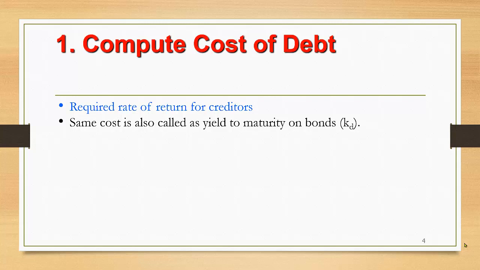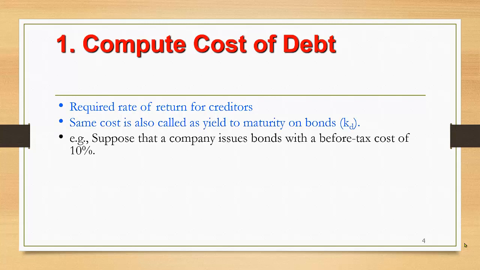Or in other cases, if the funds are raised through issuance of bonds, it is the minimum yield required by the creditors, which is also called yield to maturity and denoted by KD. So the same cost is also called yield to maturity on bonds.